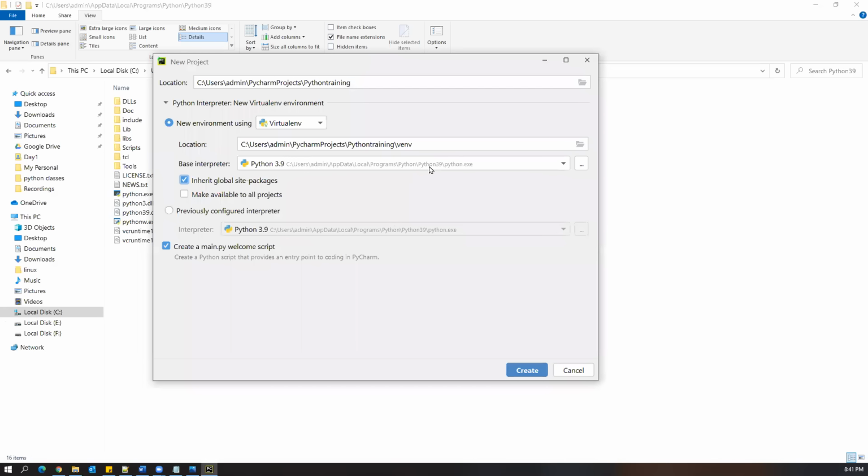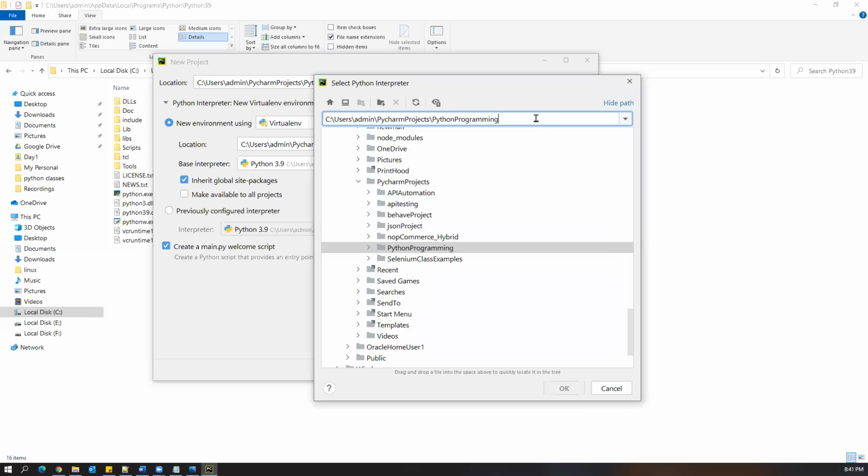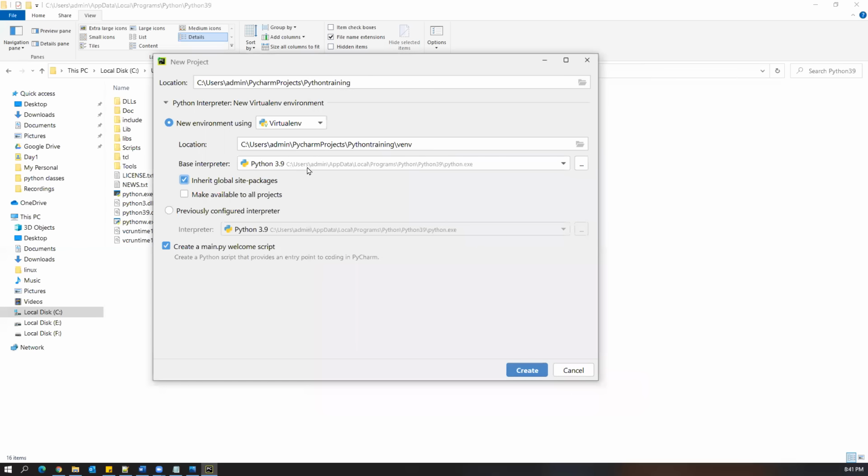So I already configured earlier, so it is giving this one. By default, it will not show you. So in that case, you need to click on the browse, and then you have to provide that path completely. Okay, and then your base interpreter. So whatever Python you have already installed, your PyCharm is going to use that particular Python. Okay, so have this information, and then only these are the only thing you have to check, and then you